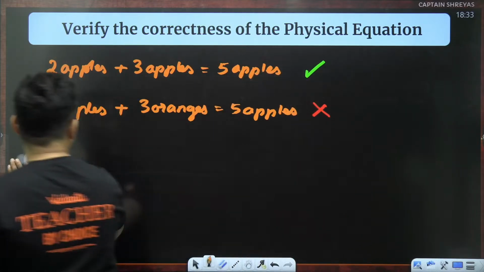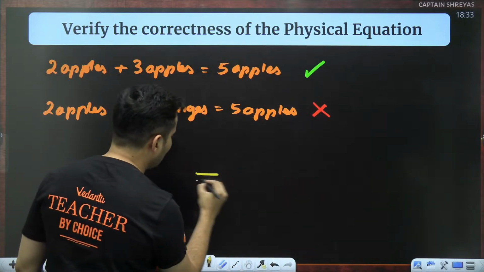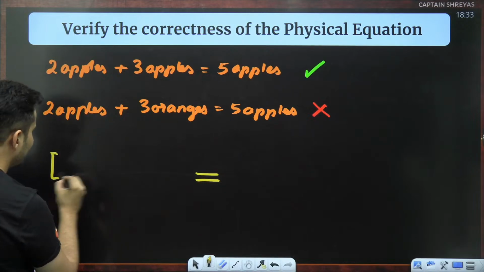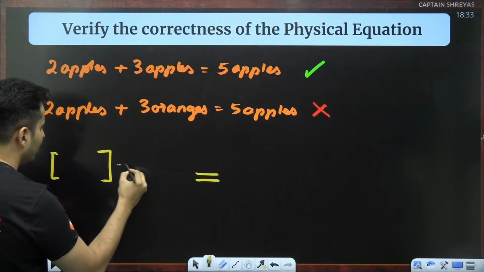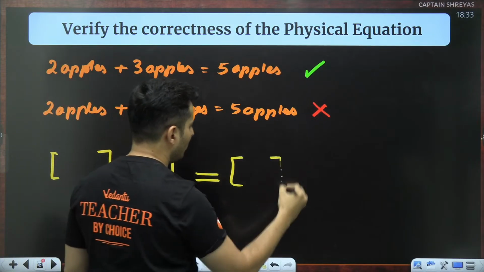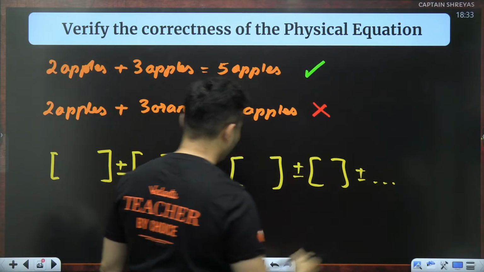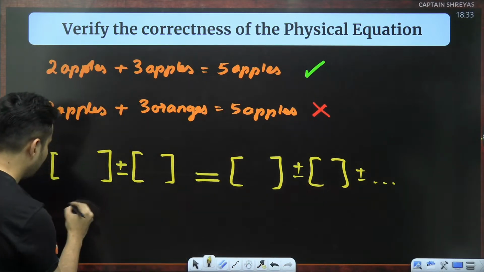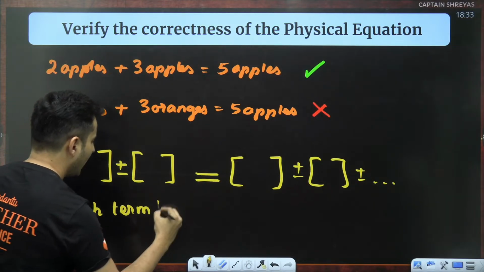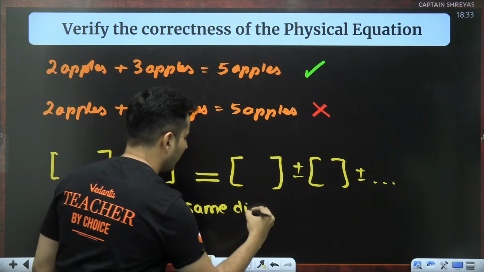So the principle of homogeneity means that whenever you put an equal to symbol, whatever things are there on this side, whether added or subtracted, and here also, no matter how many terms are there, each term has the same dimension. Very, very important.